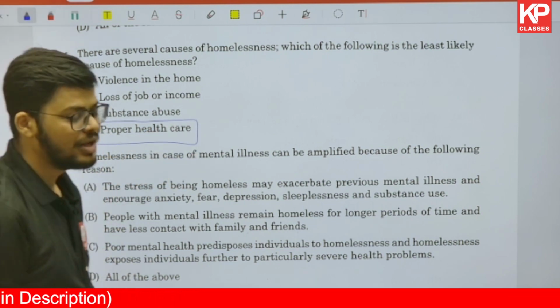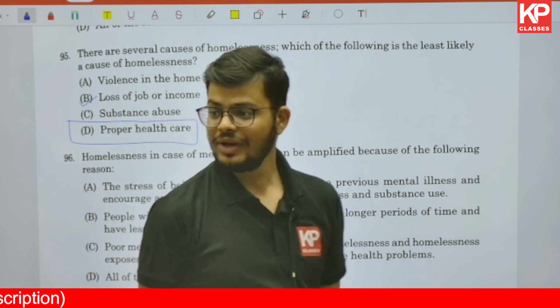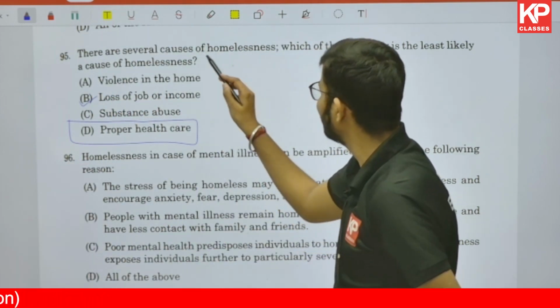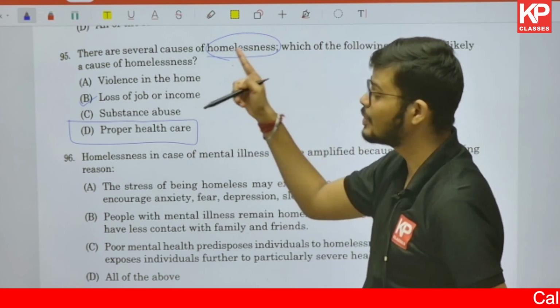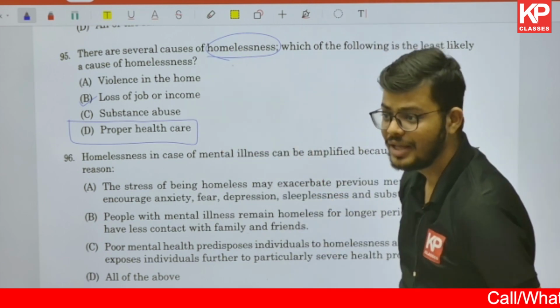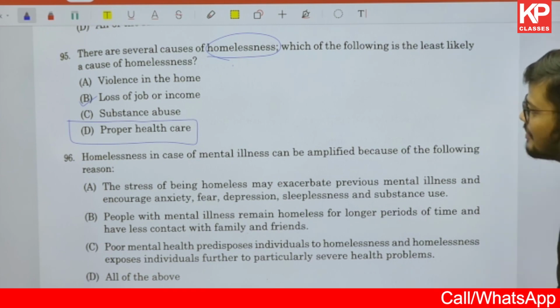It will make you sick, but it will not make you what? It will not make you homeless, right? So with respect to question number 95, this is correct. Then after that, question number 96 is given.